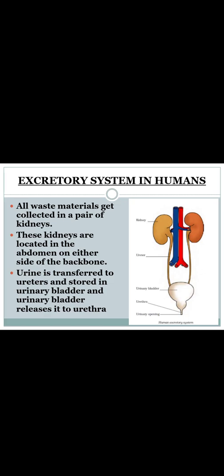Okay. So, next, urine is transferred to the ureters and it is stored in the urinary bladder. You can just see the structure, the urinary bladder, and this urinary bladder is going to pass the urine, and it is released through the urethra.